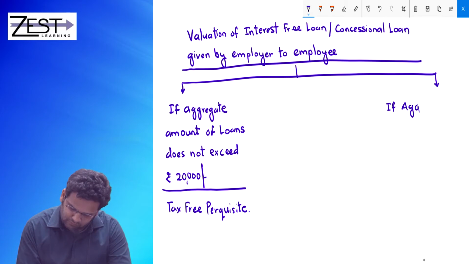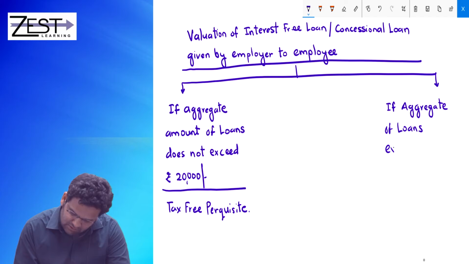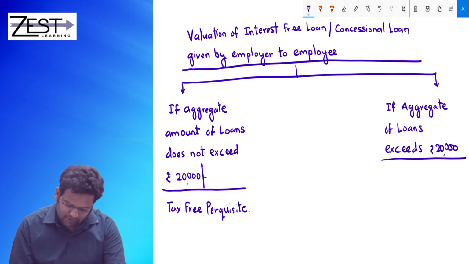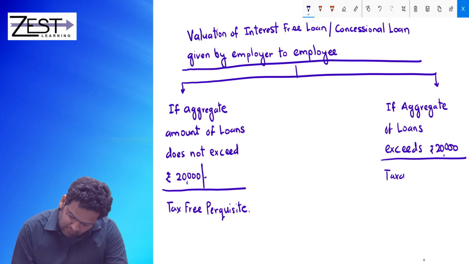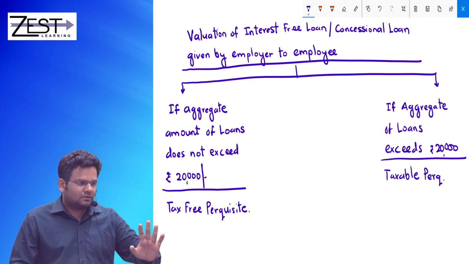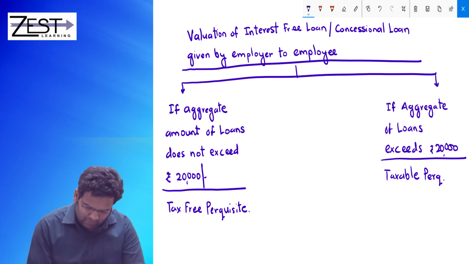And second possibility, if the aggregate of loans exceeds rupees 20,000, then it is taxable perquisite. See, mind you, understand what I am saying.